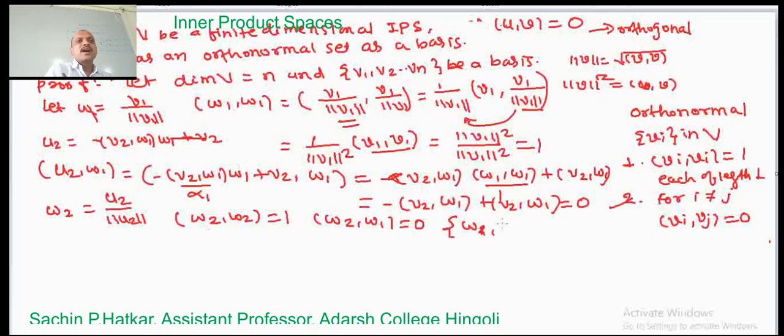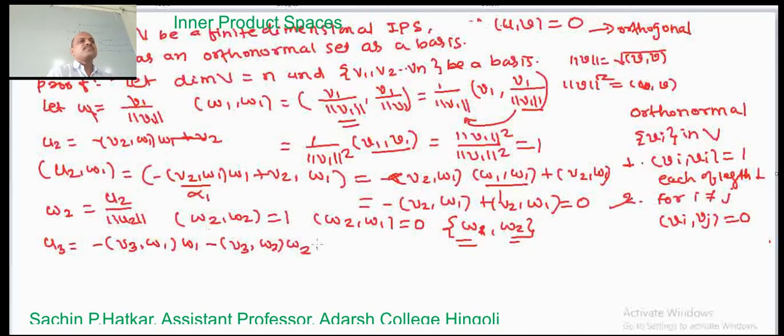These vectors are orthonormal, since the length of each vector is equal to 1 and the inner product of these two vectors is equal to 0. Now let us construct one more vector, u3 equal to minus v3 comma w1 times w1, minus v3 comma w2 times w2, plus v3.